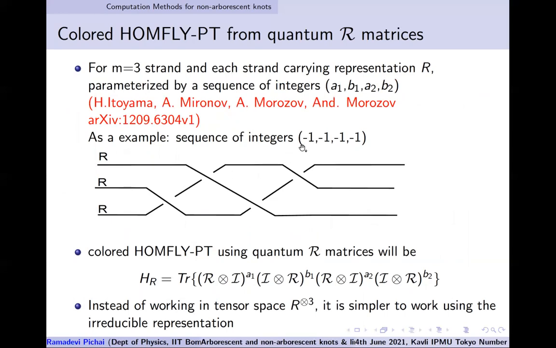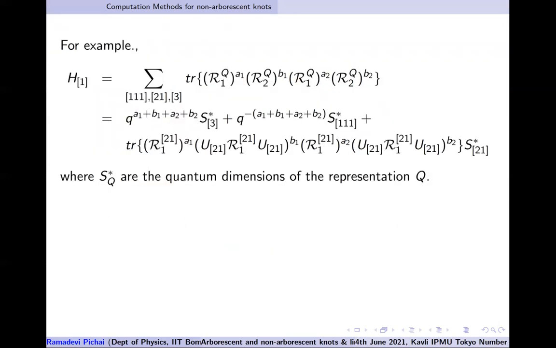So the shorthand notation -1, -1, -1, -1 means that first you can call this A1, then B1, A2 and B2. And here all the A1, B1, A2, B2 are all the same. So that's why it is. You can rewrite compactly using this R matrix method in computing these invariants.